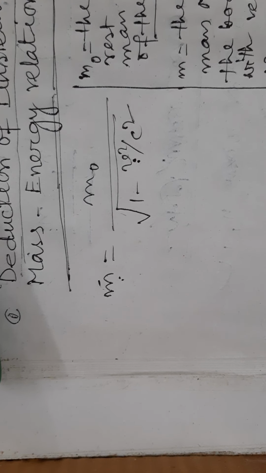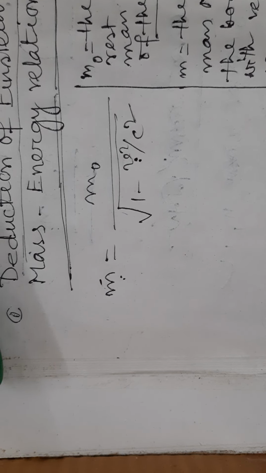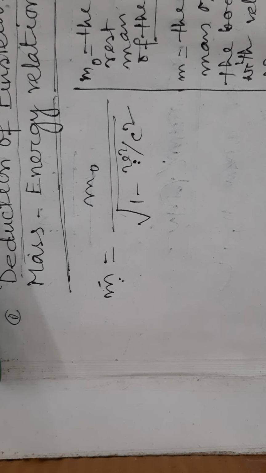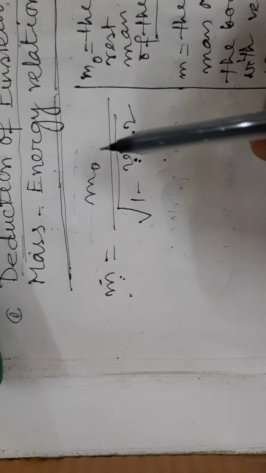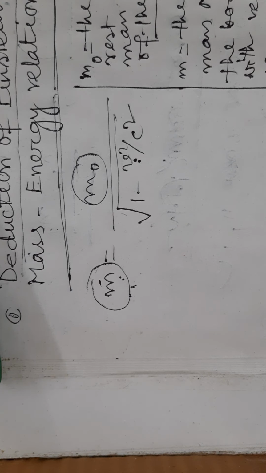It is clear that when any body moves with velocity v with respect to any reference frame, its mass will be m, which differs from the mass of the body at rest. We have proved this before.